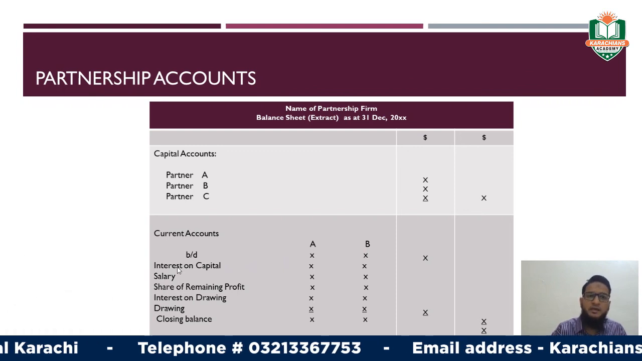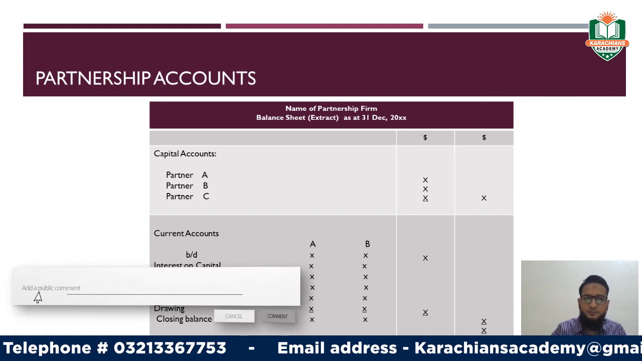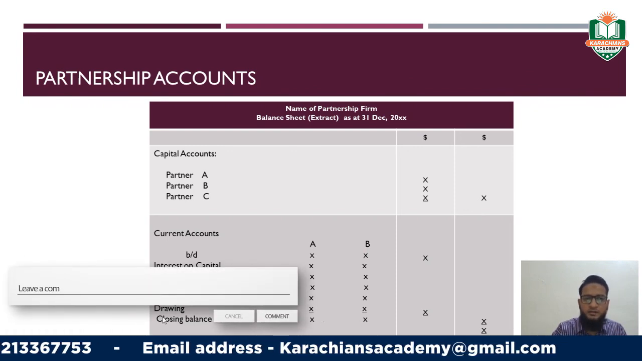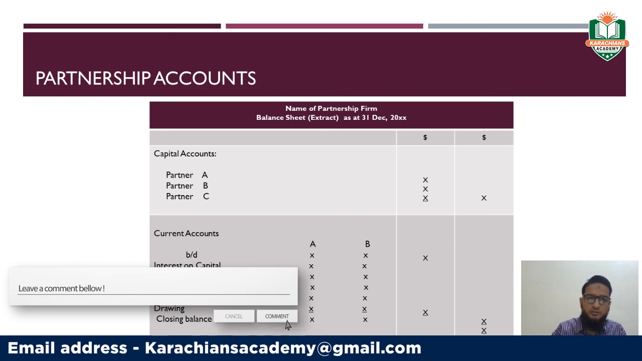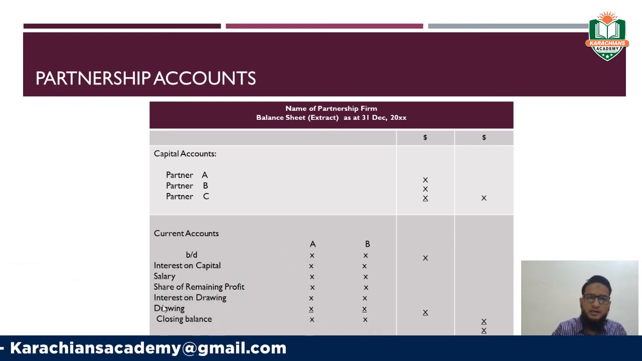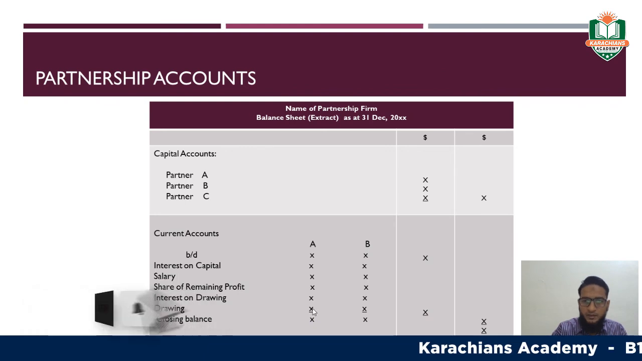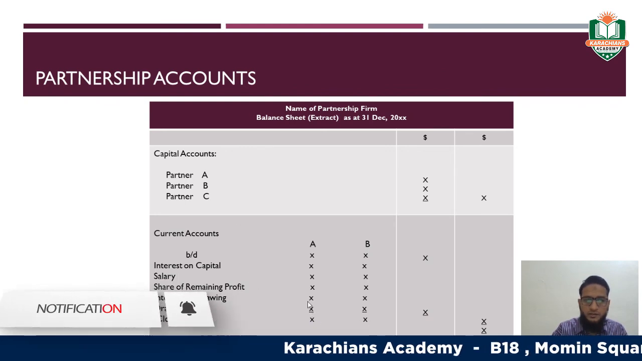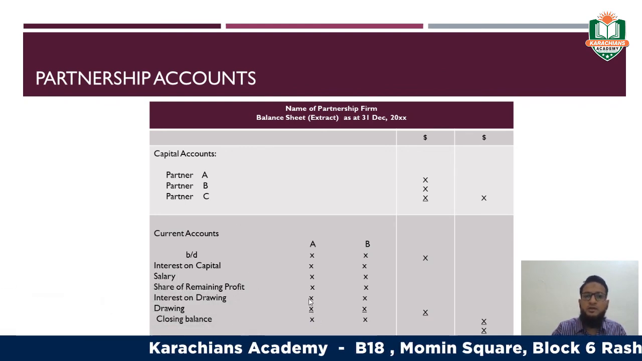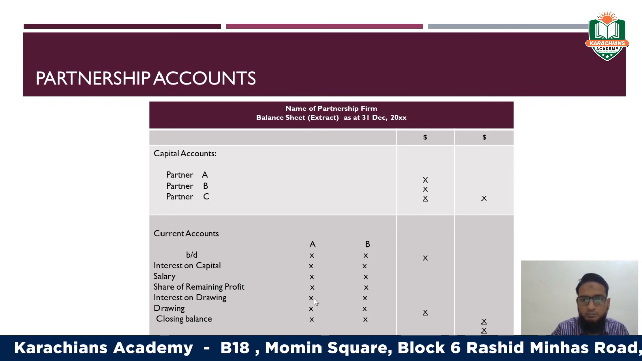Then add interest on capital, salaries, share of the remaining profit, these three will be added, and interest on drawing will have to be deducted from the current account balances in order to find out the closing balances, right? Here what you need to do, you have to subtract, therefore these should have to be in brackets.